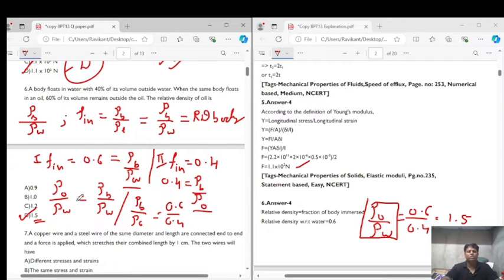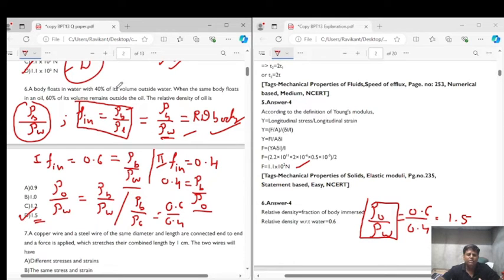I hope the solution is clear here. What I'm trying to tell you here is, first, the relative density of any substance is density of the substance upon density of water, right? When a body is immersed in a liquid, using the law of flotation, we can say that the fraction inside the liquid is equal to density of the body upon density of the liquid, right? And if the liquid is water, it will be equal to relative density, meaning fraction inside will be equal to relative density if the body is immersed in water.